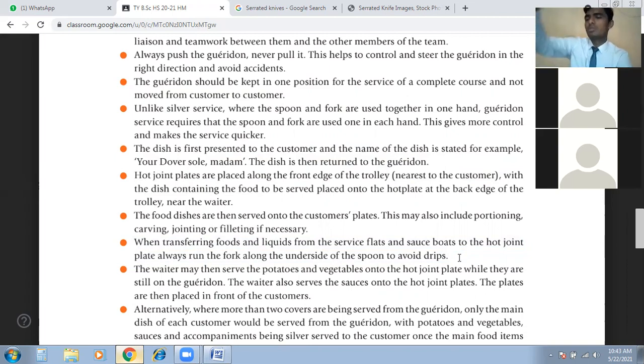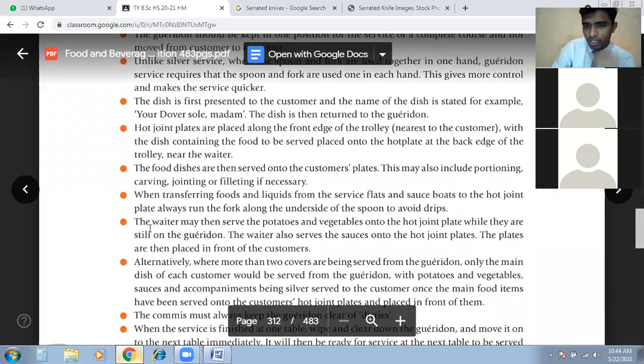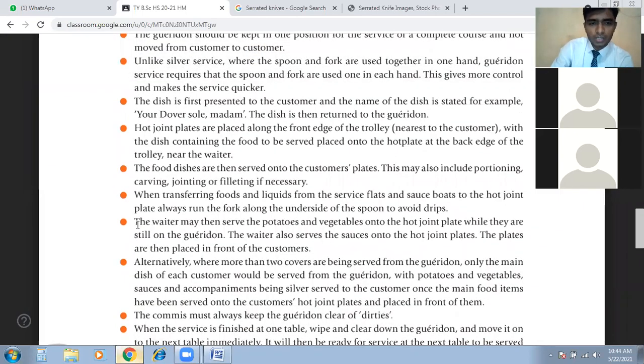We don't want to drip the sauces and oil all over and make it messy. So we have to take care of that. We have to avoid dripping of oils or sauces while preparing or portioning the dishes for the guest. It should not spill here and there. So that's what we have to make sure of.